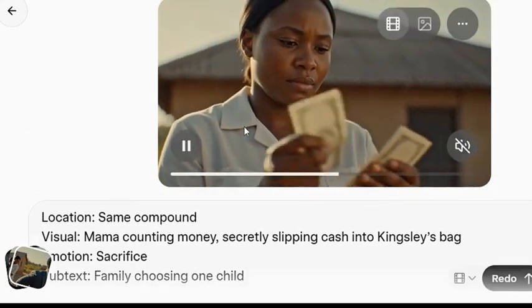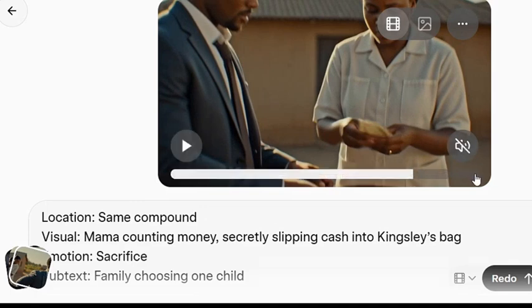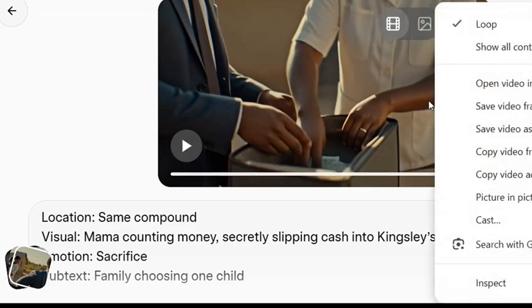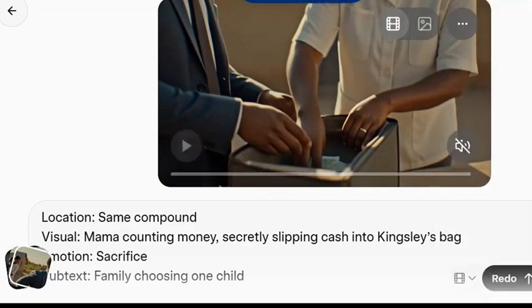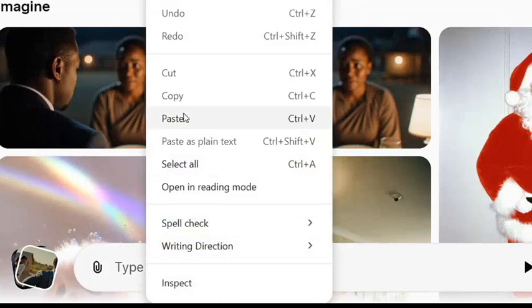Now, let me paste it again. And after I paste it, the next thing I will do is to click on download. And after I download, I will move this to the end of the video. After moving this to the end of the video, the next thing I will do, I will right click again. I will click on copy video frame. Then I will go back. And after going back, I will paste the video frame here.